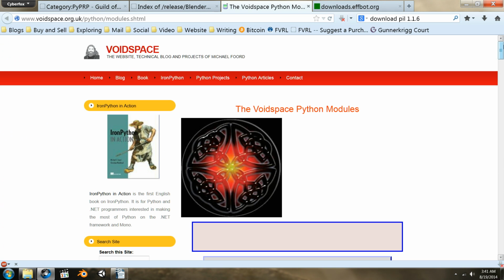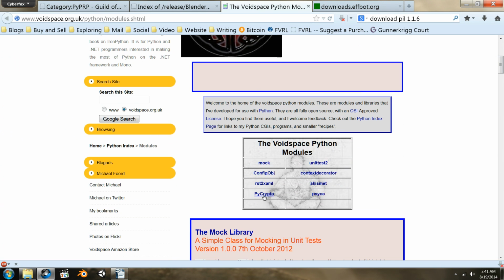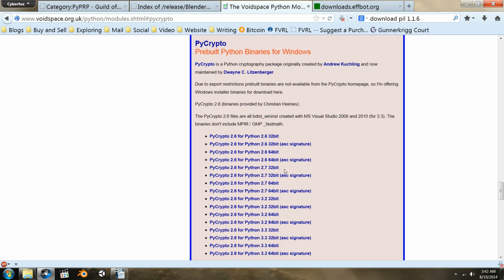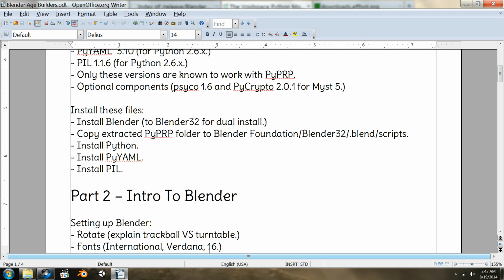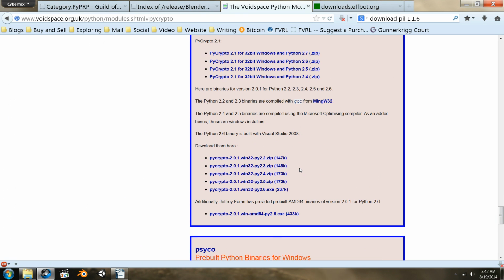These are where you can find the optional components. It's a little difficult to locate them here, but you'll see that PyCrypto is here and Psyco is there. If I click that, then we know that we want to have, let's see, probably, what did the version say, 2.0.1? Yeah. So you'd want to scroll down. I'm assuming this is the one that you'll want.